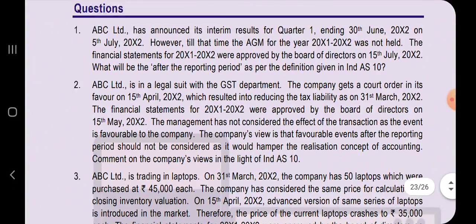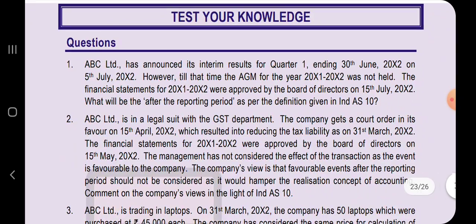And there are a few questions on test your knowledge. Okay, let's go through the first question. ABC Limited has announced its interim results for the quarter ending 30th of June. I hope this question has already been discussed in our previous illustrations, wherein it has been clearly given that the board of directors approval date will be considered as the date of approval of financial statements.